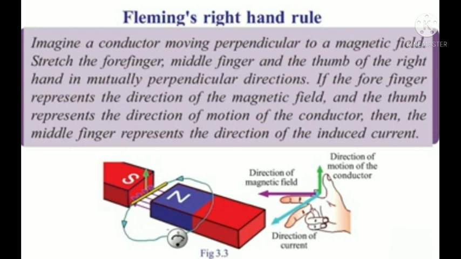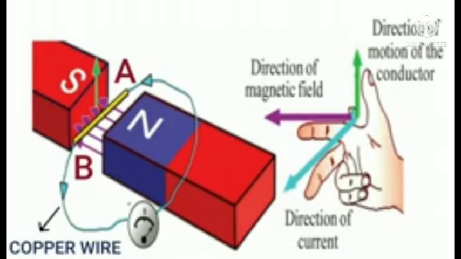Study it thoroughly. Do not confuse Fleming's left-hand rule and right-hand rule. Study both of them thoroughly. It is a sure question for the examination. Look at the picture once more. Fleming's right-hand rule: if the forefinger represents the direction of the magnetic field and the thumb represents the direction of motion of the conductor, then the middle finger represents the direction of current.